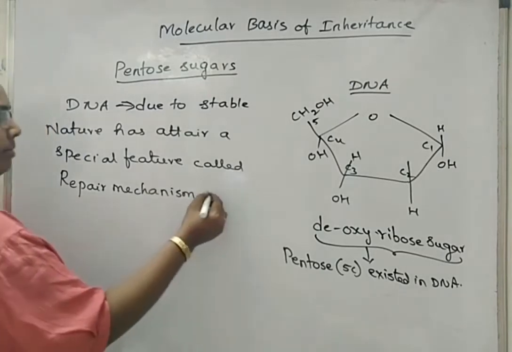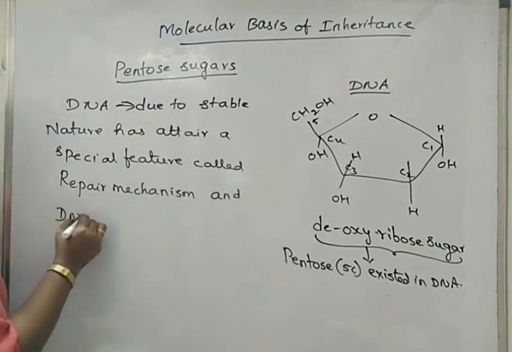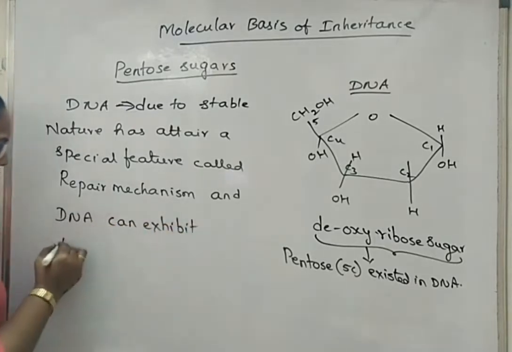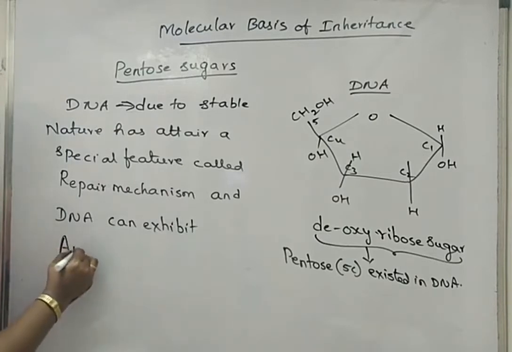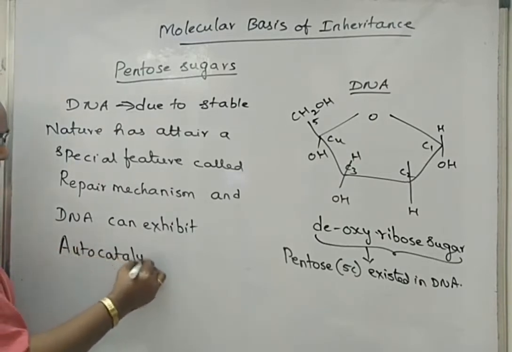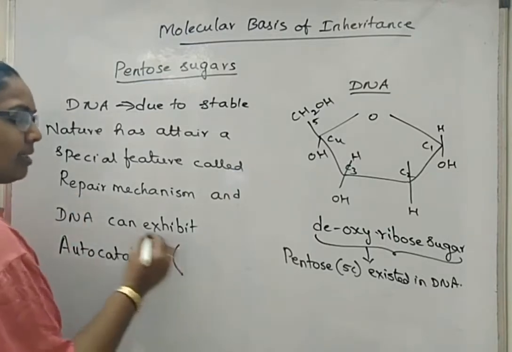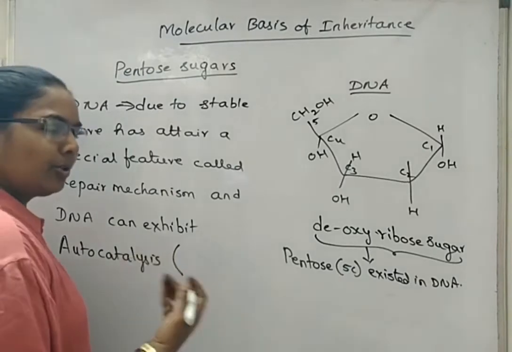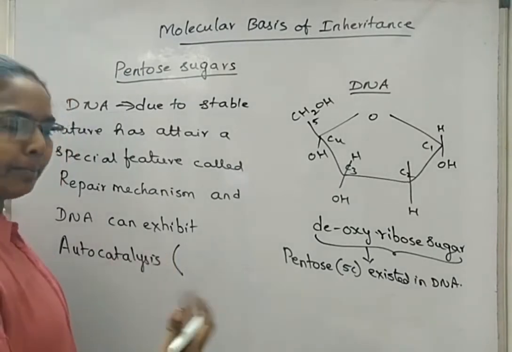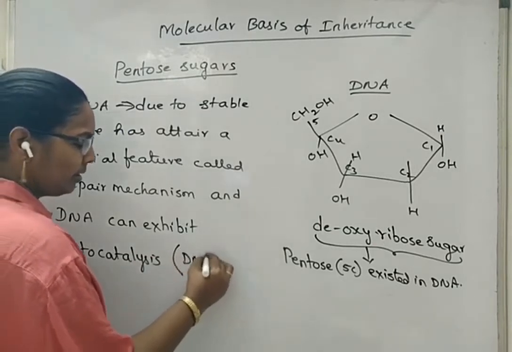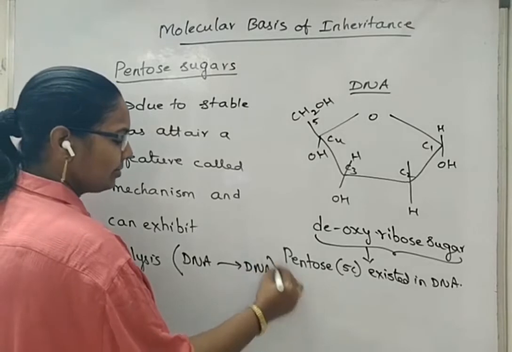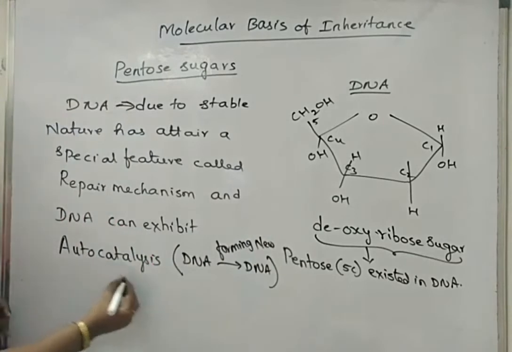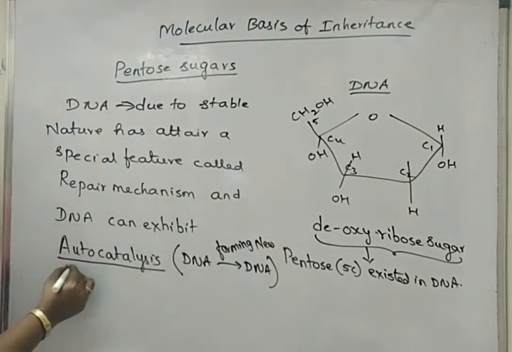And DNA can exhibit autocatalysis. What is meant by autocatalysis? Means a DNA fragment giving rise to a new DNA fragment is called autocatalysis. We also call it the DNA replication method. DNA giving out new DNA, forming new DNA. So we also use this term to explain DNA replication.